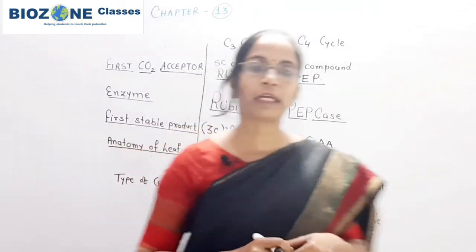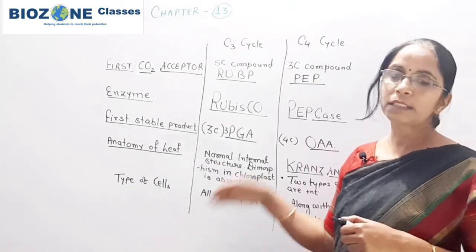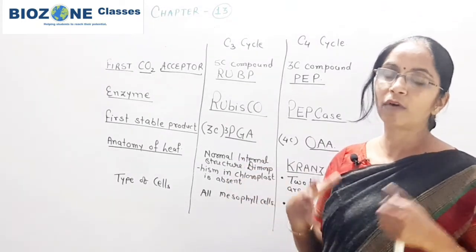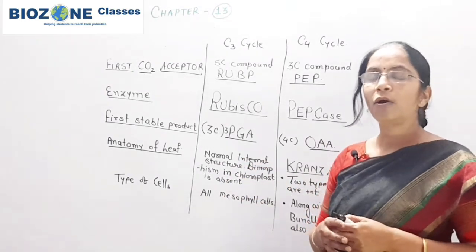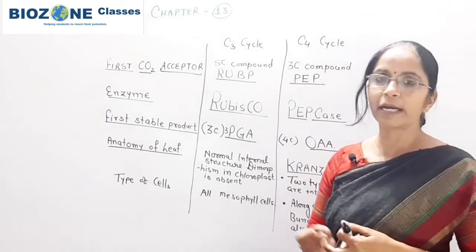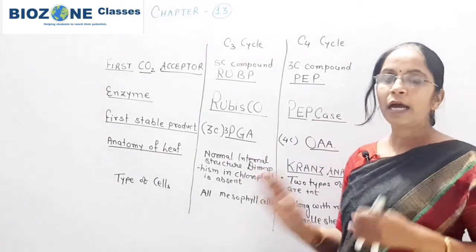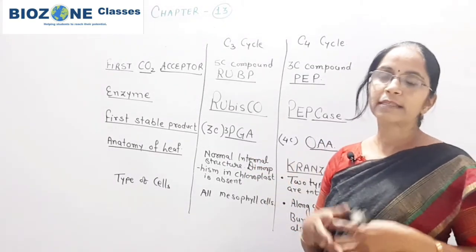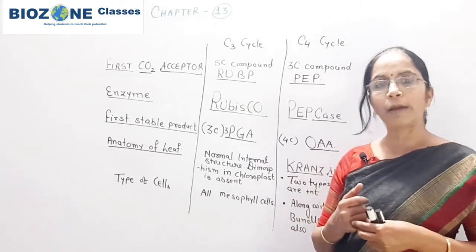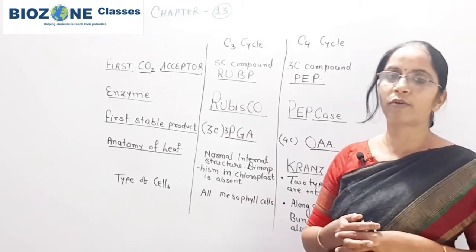But you remember these important points for remembering the C3 and C4 cycle, that is, why two types of pathway are present. The main reason behind that is that the C4 plant and C3 plant, anatomically as well as the environment or habitat where they are present, are entirely different from each other.